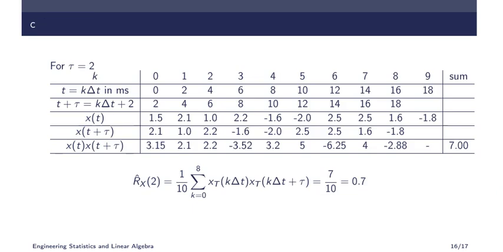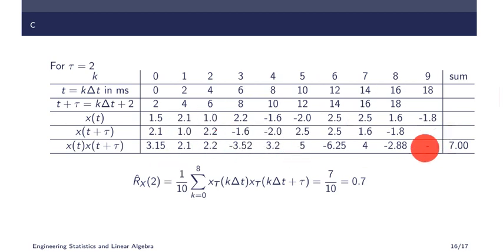Now the same, when tau equal to 2, what you have to do? These values we know. Now k delta t plus tau is k delta t plus 2, right? So 0 plus 2 will be 2, 2 plus 2 will be 4, like this. Now x of t is the same, but x of t plus 2 is x of 2, that will be 2.1. So if you can see here, the data is shifted like this. So multiply these two terms, x of t into x of t plus tau, individually column wise.